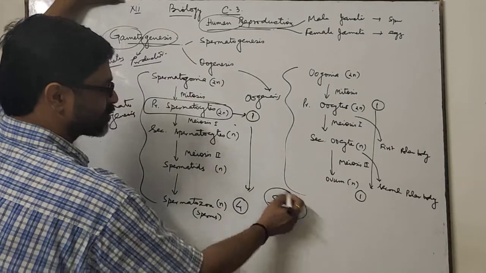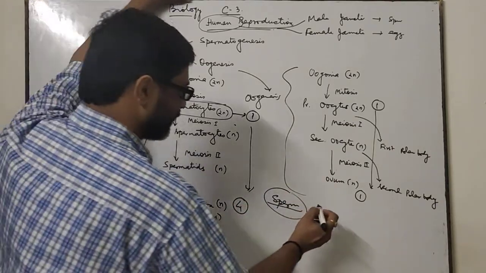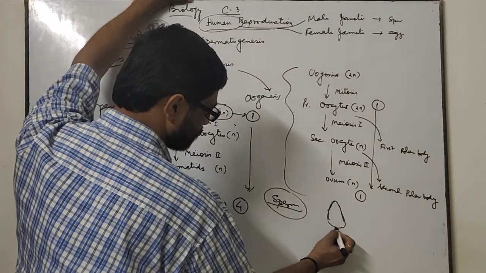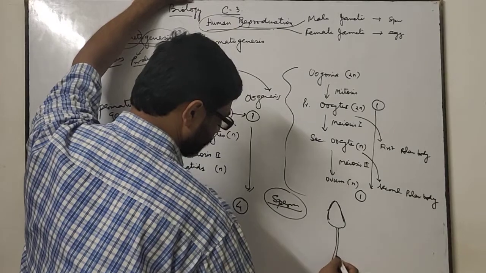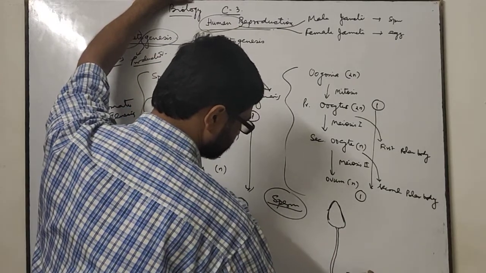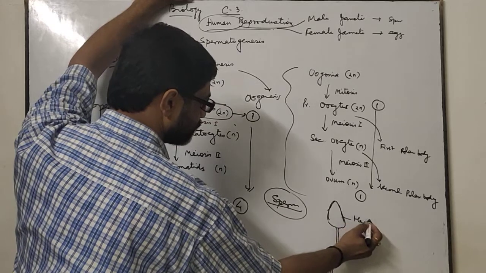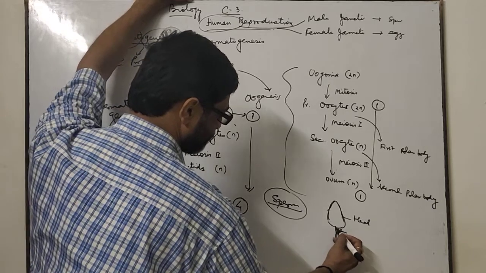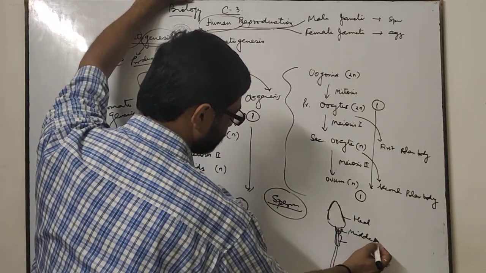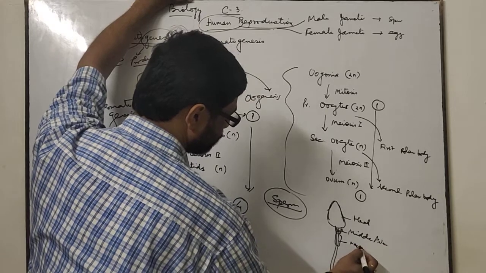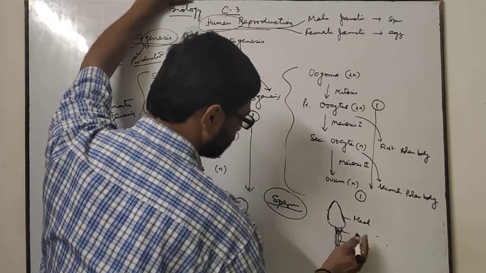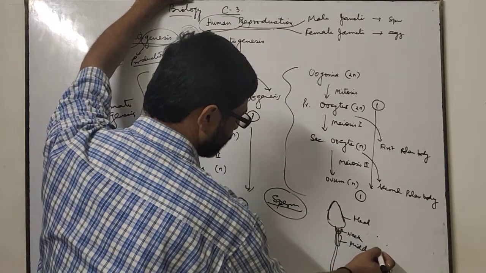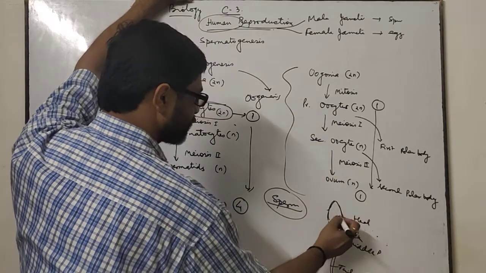Keep in mind what is the structure of sperm. You know that sperm is a very long fine structure which contains a head, middle piece, neck and tail. Neck here, middle piece here, and tail. This one is head.